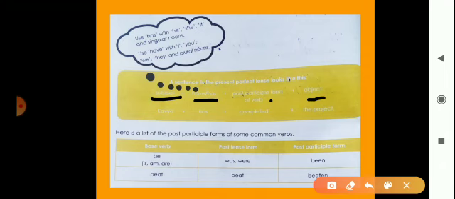You can make a sentence in this present perfect tense by using this formula: subject plus have/has plus past participle form of the verb and then the object. Okay, so we can see an example here. Kavya has completed the project. This is an example of present perfect tense.